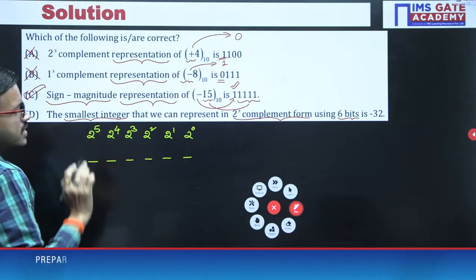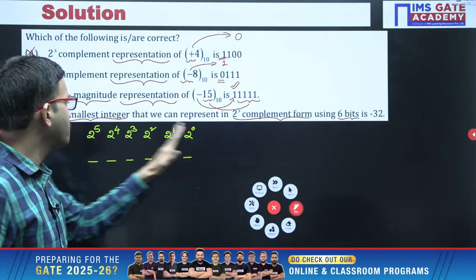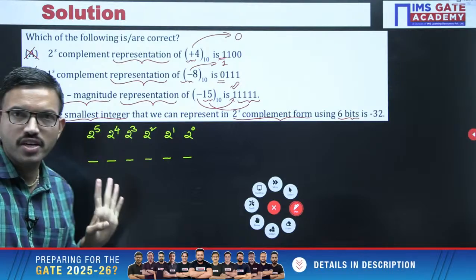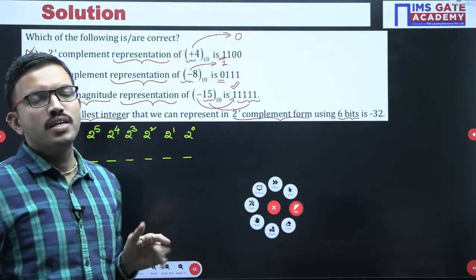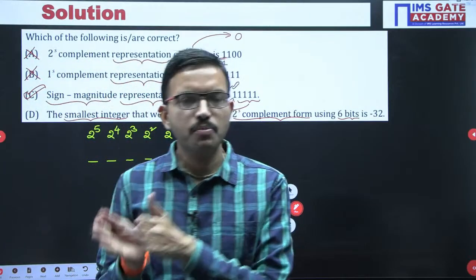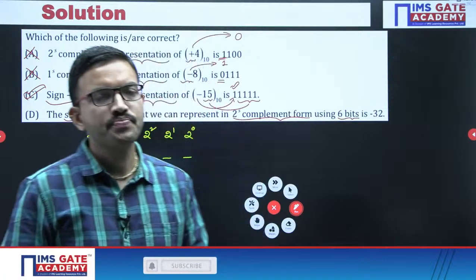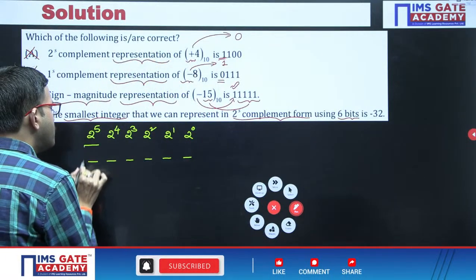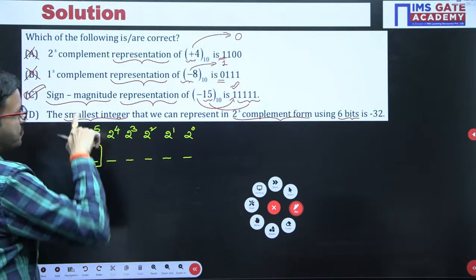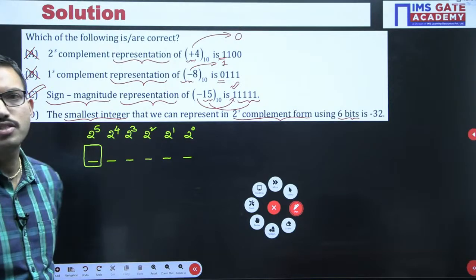Since you are having 6 bits, you start with positional weight 2 power 0, so the maximum positional weight you are getting is 2 power 5. Now they are asking for the smallest integer. When you are having negative and positive numbers, obviously the maximum negative will be the minimum number. Now tell me, here should the sign bit be 1 or 0? For this particular context, do we consider sign bit 1 or 0? All of you confirm?